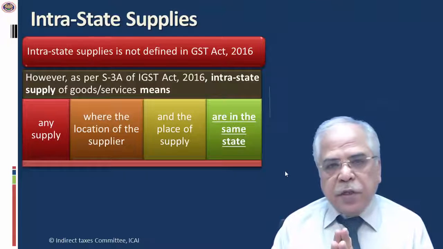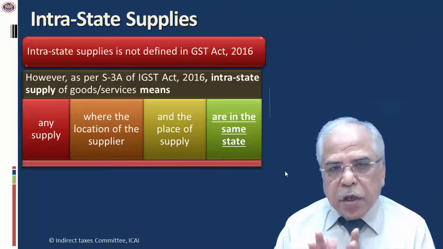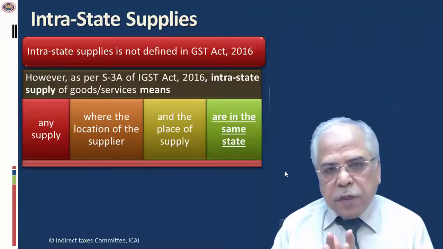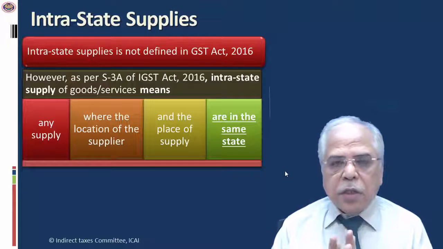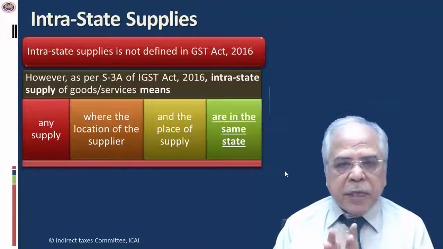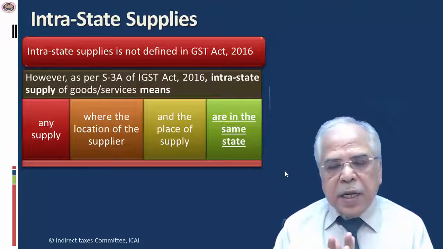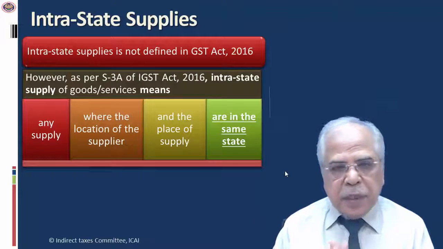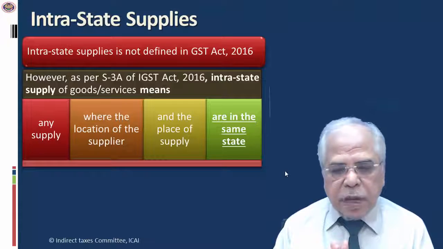If you read this definition, you will appreciate that the location of the service recipient is not important. Location of the recipient, rather I should say, rather than service recipient, because it's GST law, the location of the recipient of supply is not important. What is really important is the location of the supplier and the place of supply. And the place of supply, there are separate rules for that. We will discuss that in due course of time.